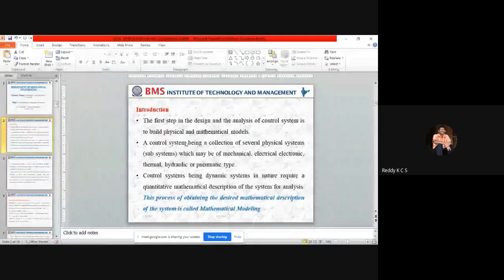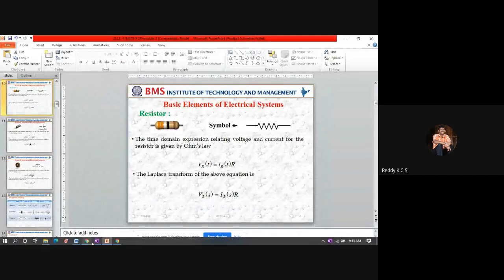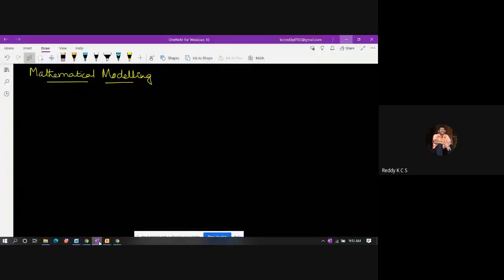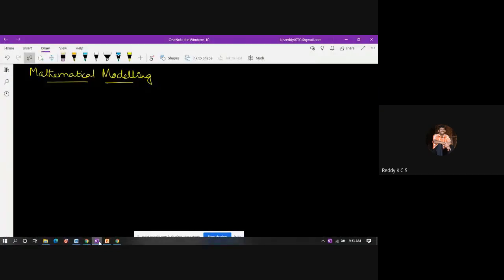So we'll go on learning with mathematical modeling. As we told, there are elements in any mathematical modeling. One is mass. For example, an object having a mass is applied a force.